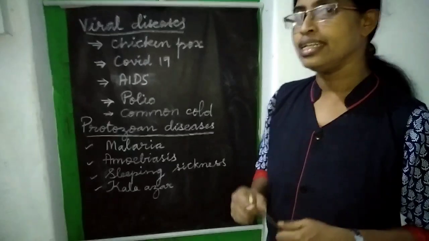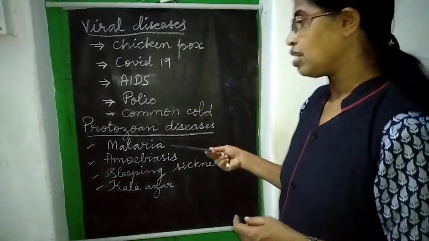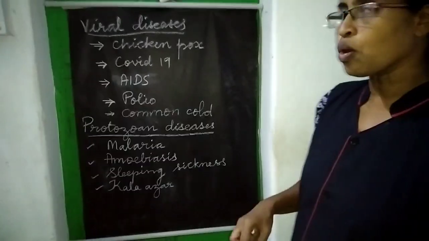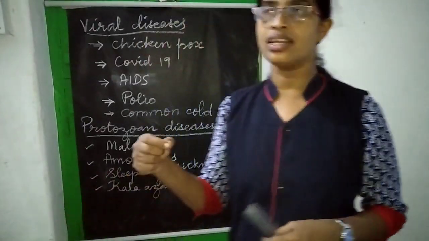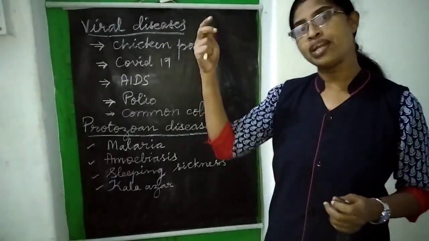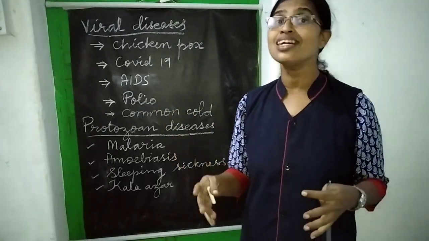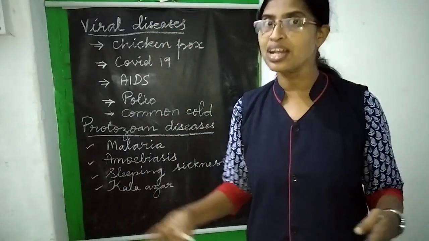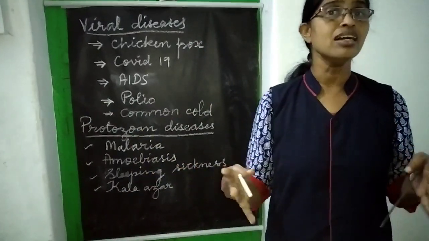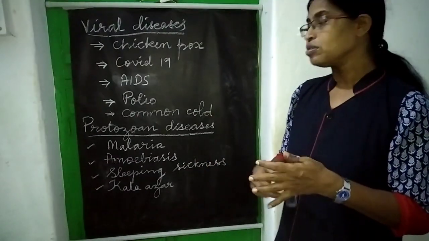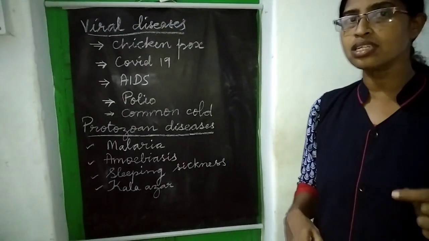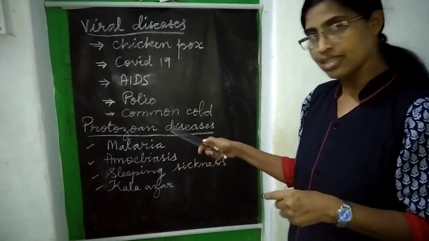Now the last one we are going to see is protozoan diseases. Protozoa are actually unicellular animals. When I talk about unicellular animals, you just recollect amoeba, euglena, paramecium, all those things. They all come under the protozoan group. Some of the protozoans also cause diseases in human beings.